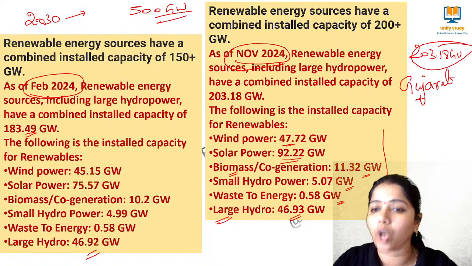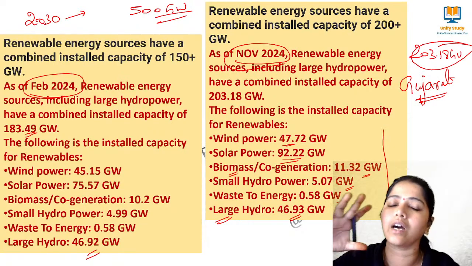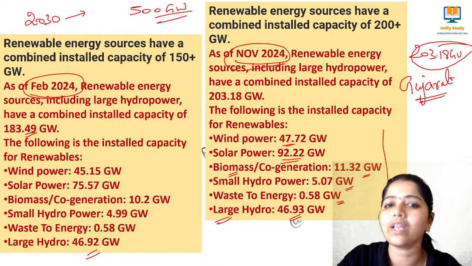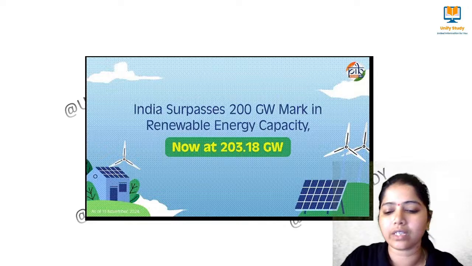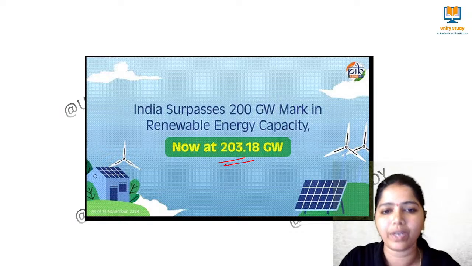Gujarat is said to be the top, combining all the energy resources. They are said to be the top in generating or installing renewable energy resources as per 2024. So see here, according to India, 203.18 gigawatts of energy has been installed as per 2024.